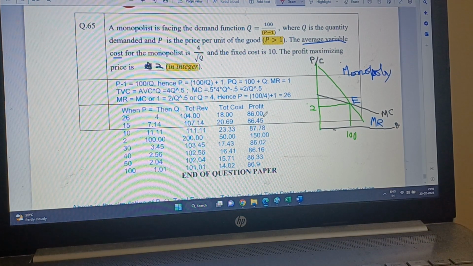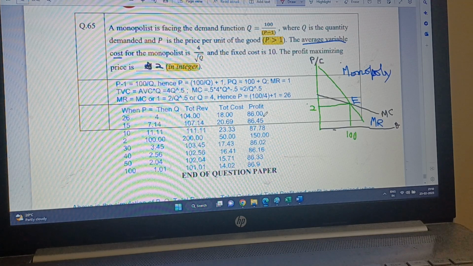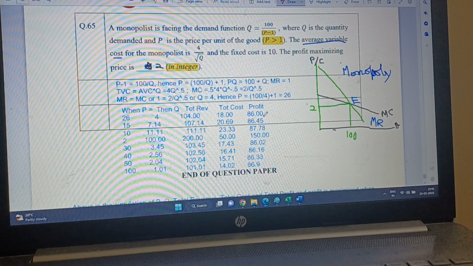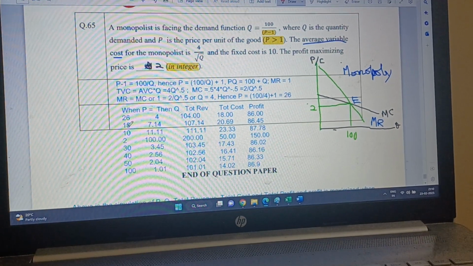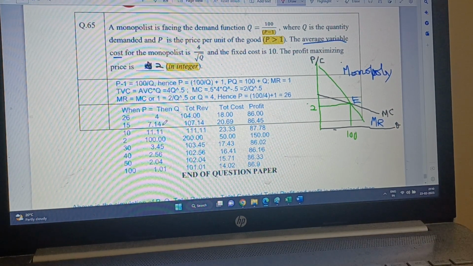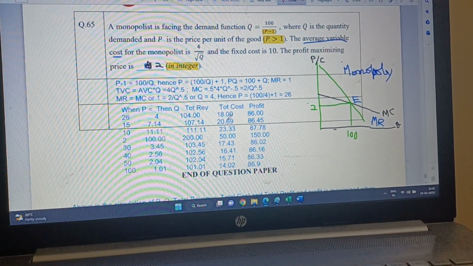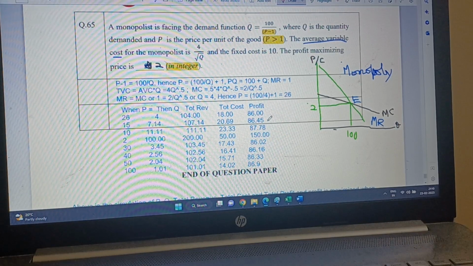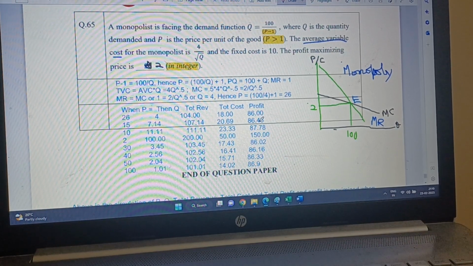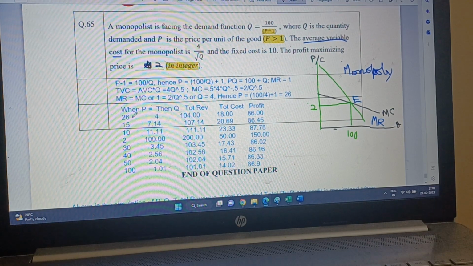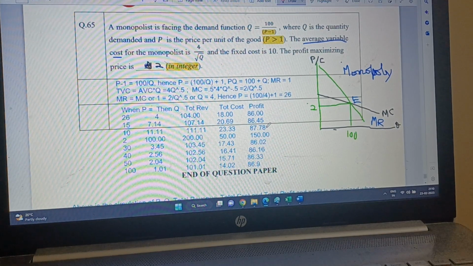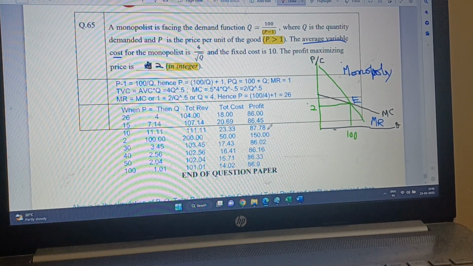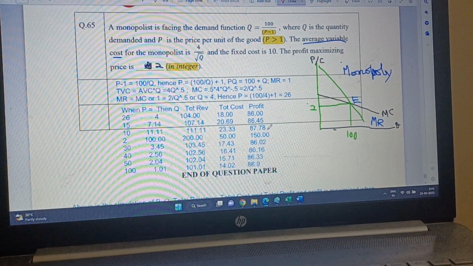Now let's reduce P, because since average cost is falling, the firm can produce more at a declining cost. So when P is reduced from 26 to 15, we have Q 7.14. I did it in Excel, so there is no mathematical error, and profit is 86.45. Okay, 45 cents more. So definitely 26 is not the maximum profit point. Then I reduce it to 10, and profit increases to 87.78, because the average total cost is declining.